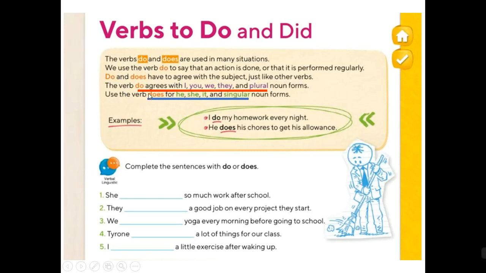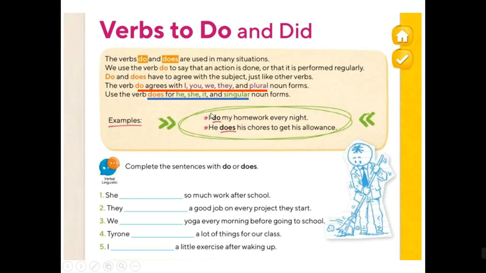The verb do agrees with I, you, we, they, and plural noun forms. Use the verb does for he, she, it, and singular noun forms. Example: I do my homework every night. He does his chores to get his allowance.